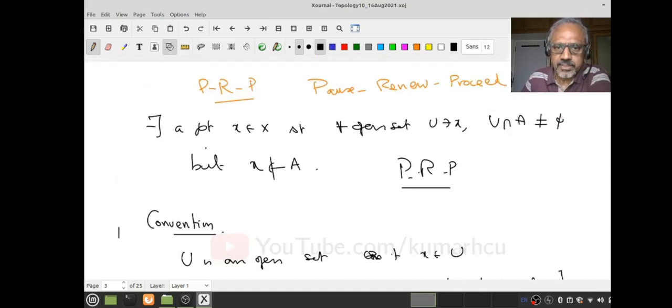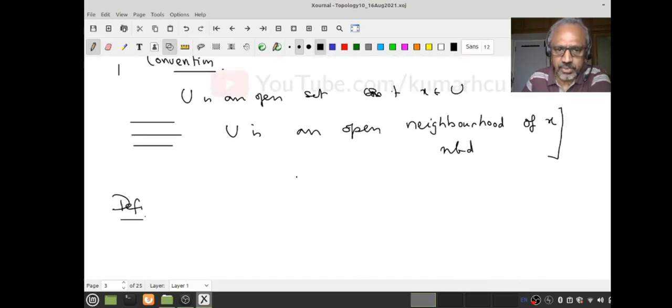Such points are very important. They have something to do with A being closed or not closed. So let us do that. Let A be a subset of a topological space.